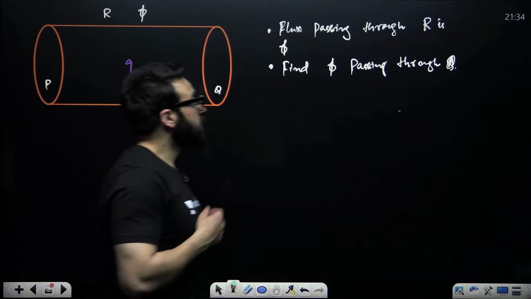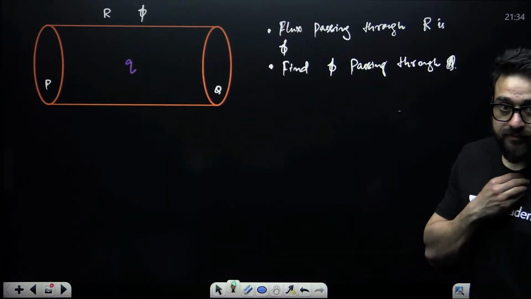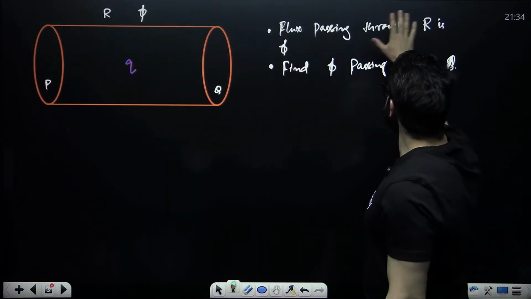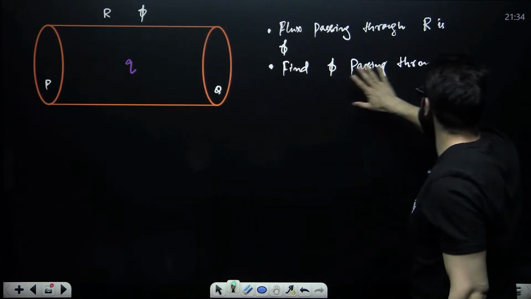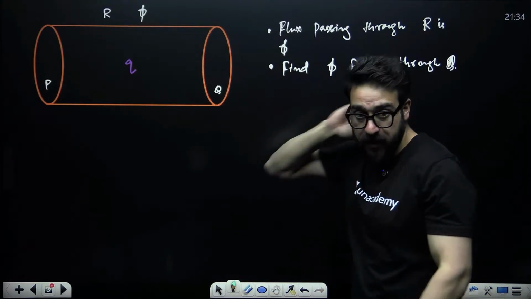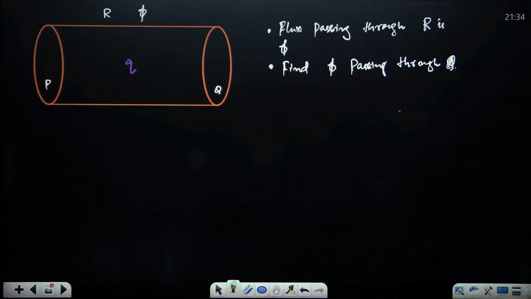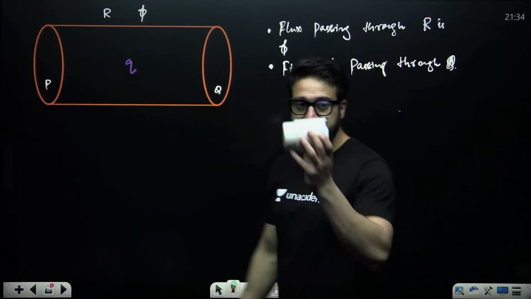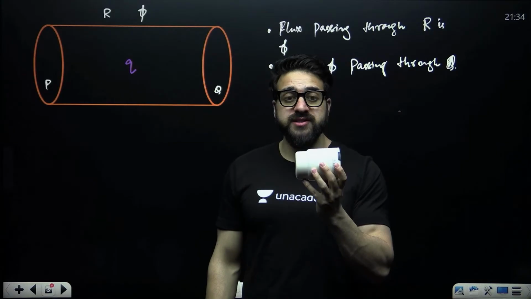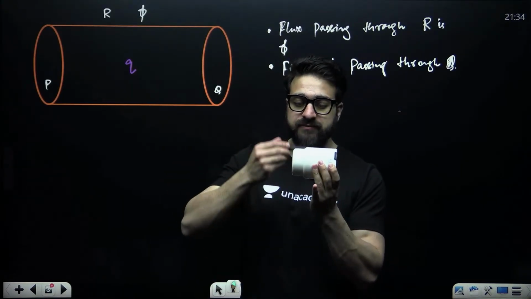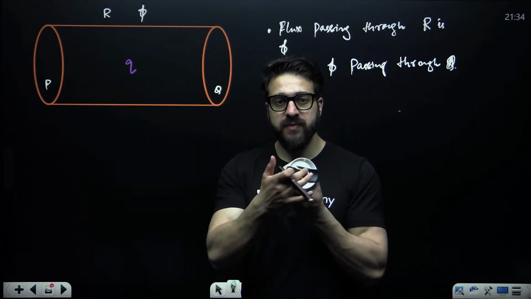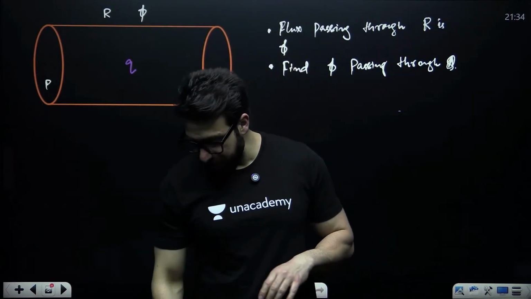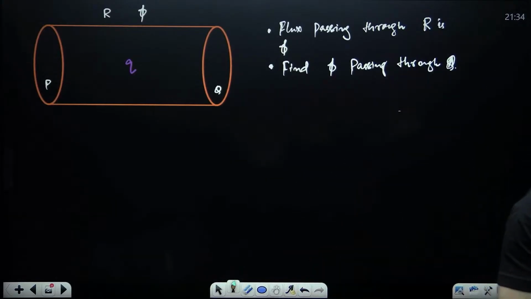What about this? The flux passing through this curved surface is phi. Find the flux passing through each plane surface. See guys, when it comes to a cylinder, let's suppose this is the cylinder. This cylinder has 3 surfaces in total. The first one is this curved one. The second is this. The third is this. 2 plane surfaces, 1 curved surface.